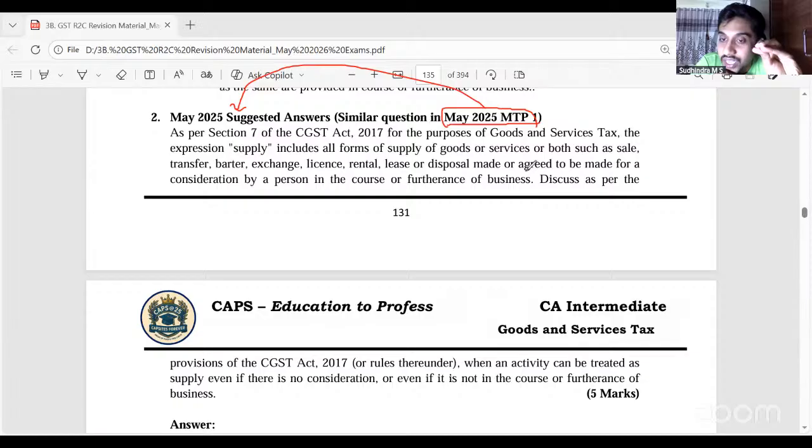If there are some unique questions in any MTP, any subject for that matter, or recent MTPs, wherein you are not able to understand certain points, don't worry. Just look at the answer. Keep that answer in mind. If the same question comes in the exams, write that answer.